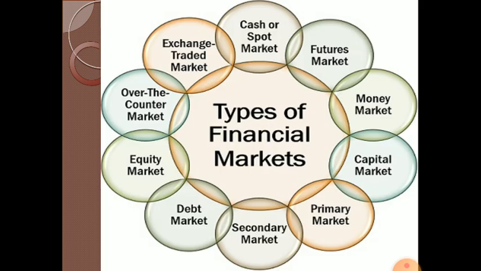Okay, then our next topic is a very important topic, that is types of financial market. There are different kinds of financial market. The first one is cash or spot market. Second one, futures market. Then third one is money market. The fourth one is capital market. Then primary market, secondary market, debt market, equity market, over the counter market, exchange traded market. These are the important different kinds of market included in the financial market.